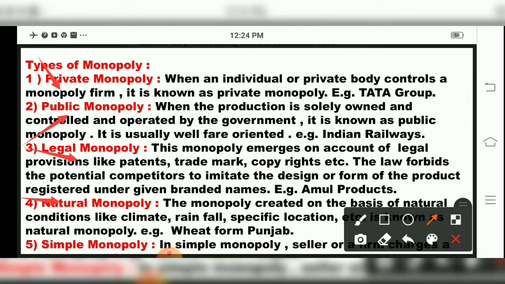Then the fourth one, children, natural monopoly. Natural monopoly is on the basis of natural resources, nature. Say climate, rainfall, specific location, etc.